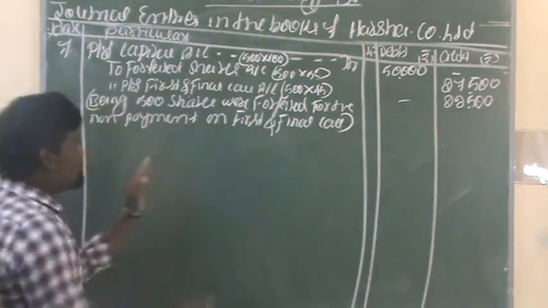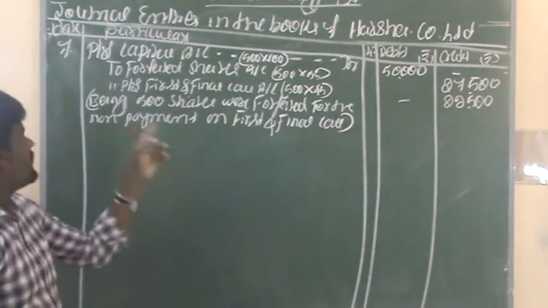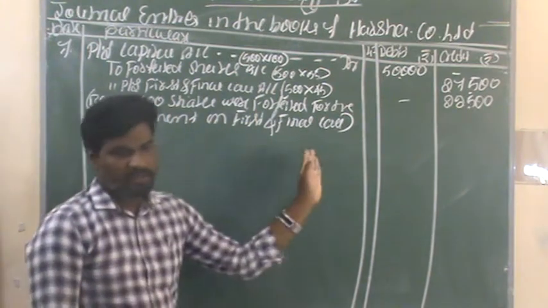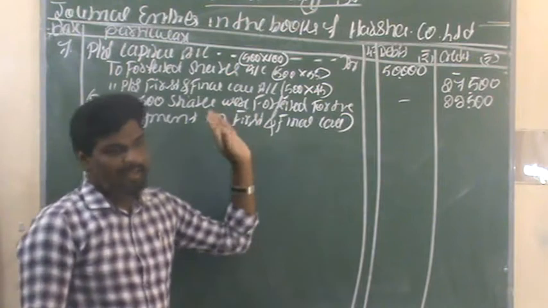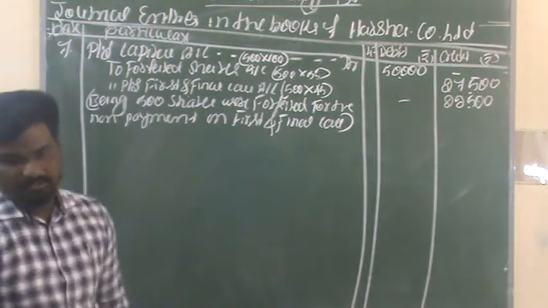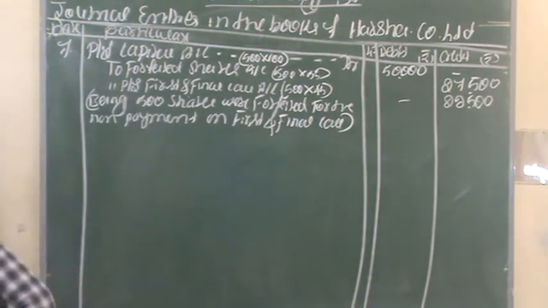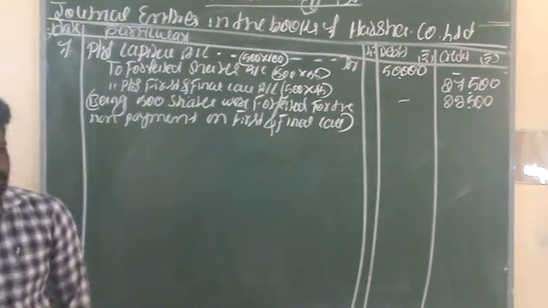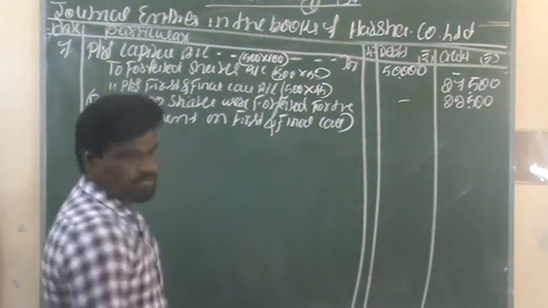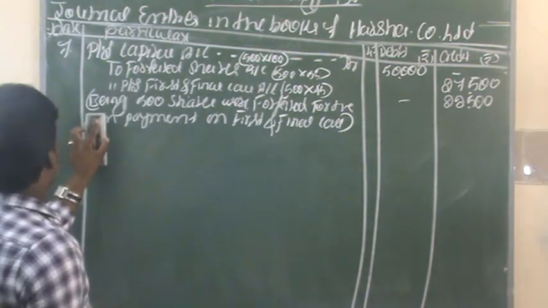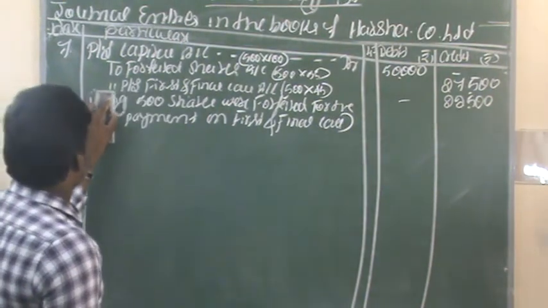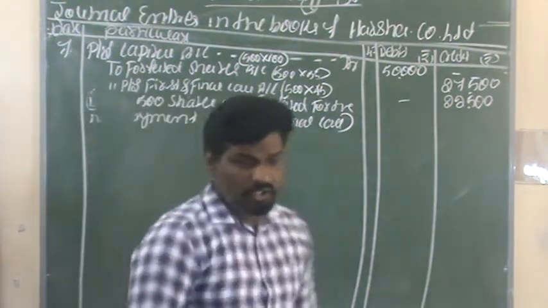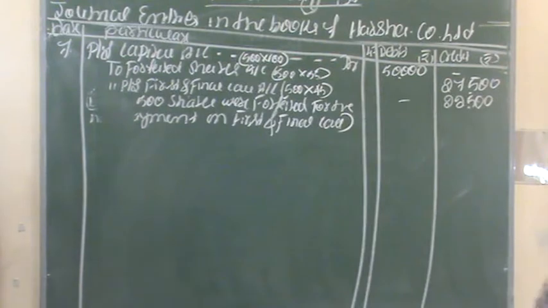So this is the narration about this transaction. The narration should be: 500 shares are forfeited for the non-payment of first and final call. This is the narration about the transaction. After the forfeiture of these shares, the next step is that we need to reissue these forfeited shares.